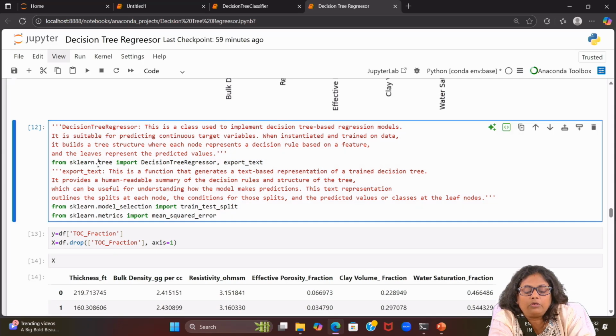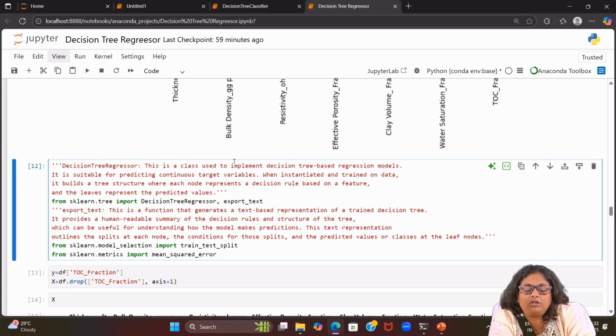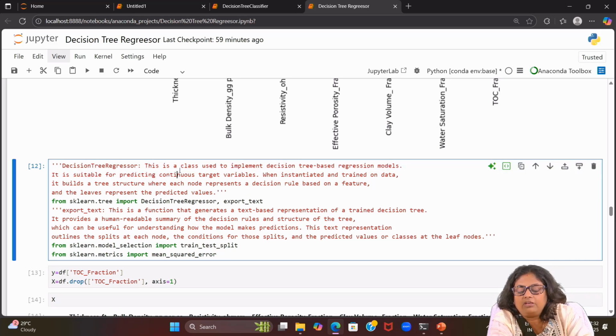Now here we are importing the library from sklearn.tree. We are importing DecisionTreeRegressor and export_text. Let's see this, I have commented it out. DecisionTreeRegressor is a class used to implement a decision tree based regression model. It is suitable for predicting continuous target variables.